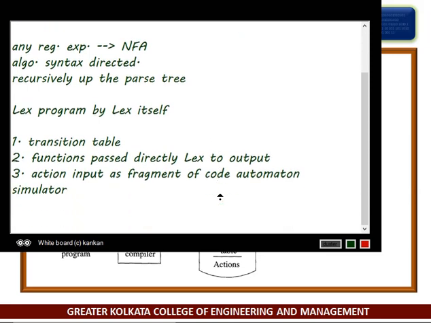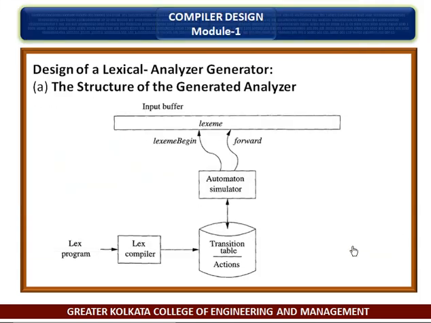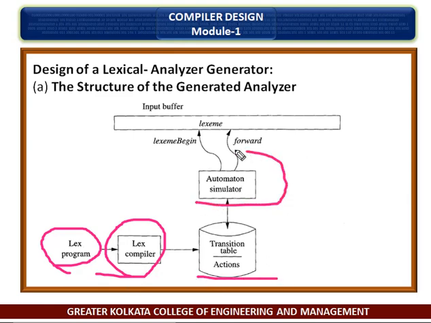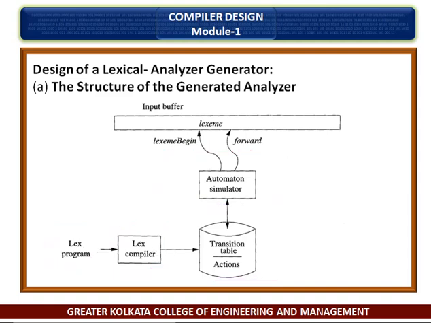So to construct the automaton, we begin by taking each regular expression pattern in the Lex program and converting it to an NFA. Then we combine all the NFAs into one by introducing a new start state with epsilon transitions to each of the start states.